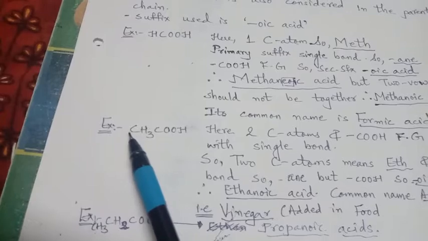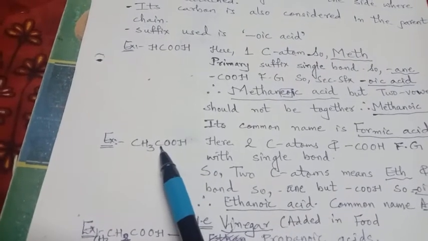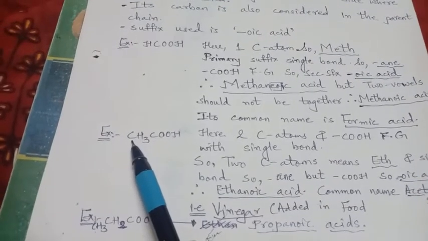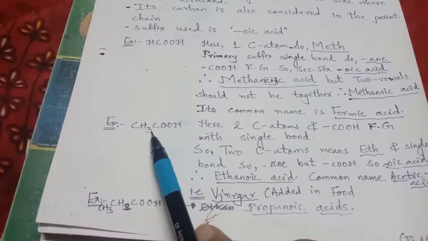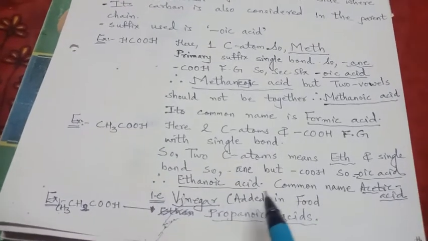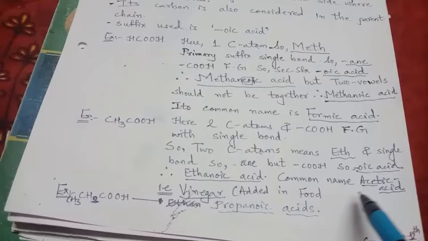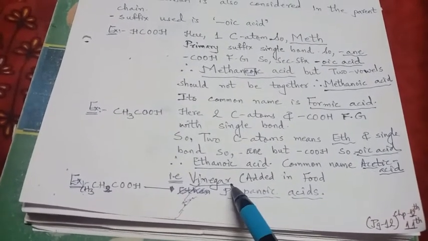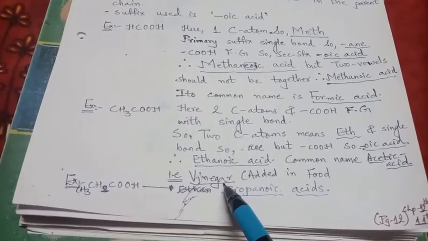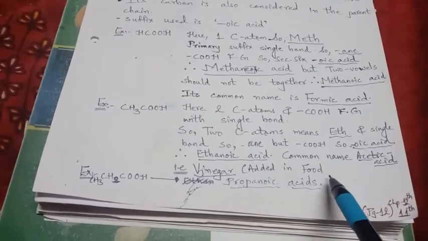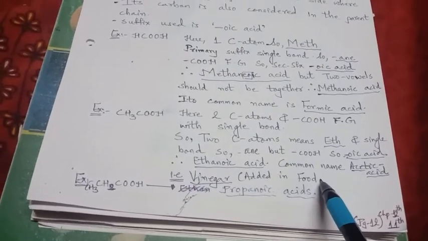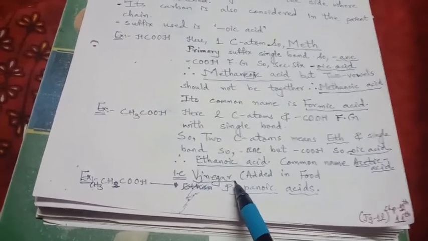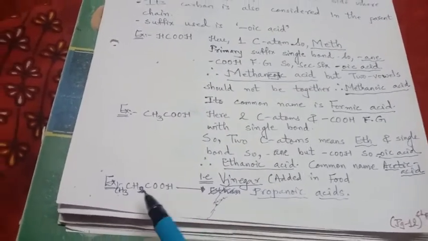One more example is CH3COOH, the C of the carboxylic acid and one more C, so 1 and 2 carbon, so eth, single bond ane, and carboxylic acid group, that is oic acid. It will be ethanoic acid. The common name is acetic acid, and in the market ethanoic acid, acetic acid, is called vinegar, which is added for food preservation, pickle preservation, and is widely used in making Chinese food sour in taste, right?